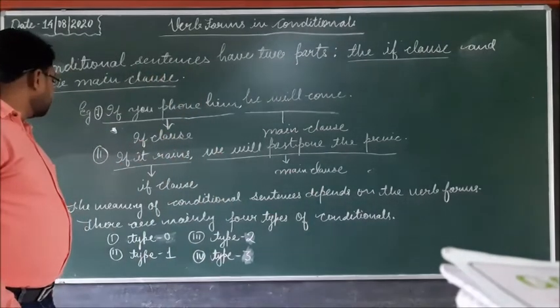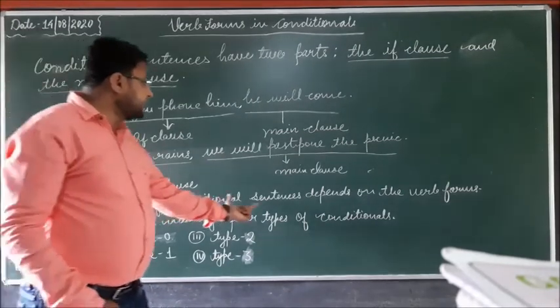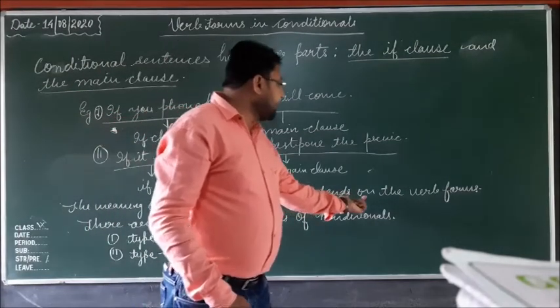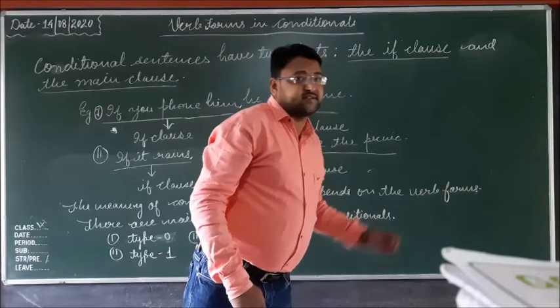The meaning of conditional sentences depends on the verb forms.